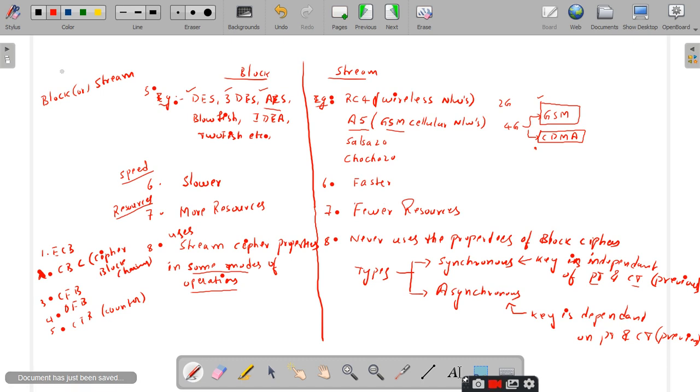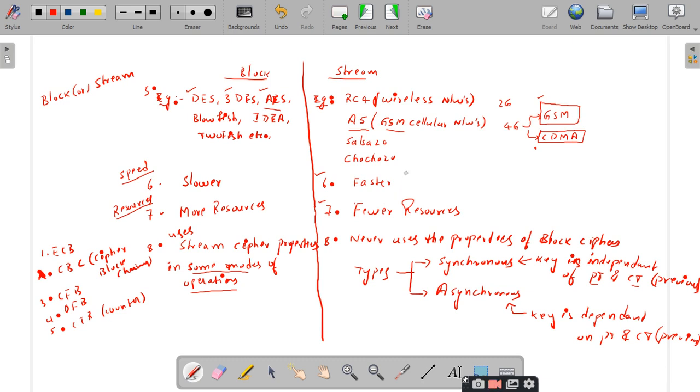May I know the reason why you told the stream cipher is best? Maybe because of the 6th and 7th points, right? The stream cipher is faster and it takes fewer resources. But these are not the parameters on which you have to grade the performance of the stream ciphers and the block ciphers, right? Is it clear what I am saying? Yes, sir.